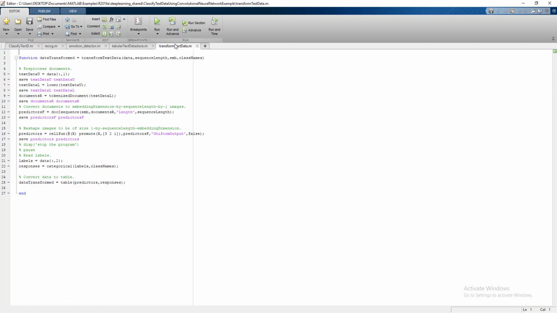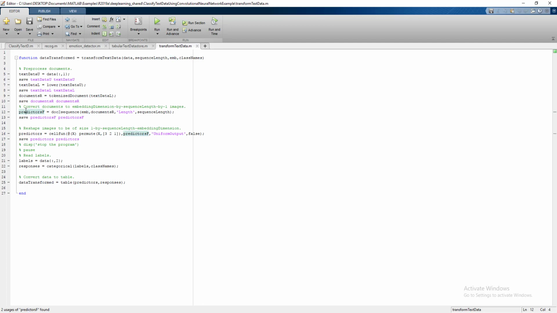Thereafter, after processing, it converts all text, whether lowercase or uppercase, into lowercase. Thereafter it tokenizes the document, which is also a built-in function. After tokenizing the document, it converts the document into a sequence document with the help of the embedding dictionary.